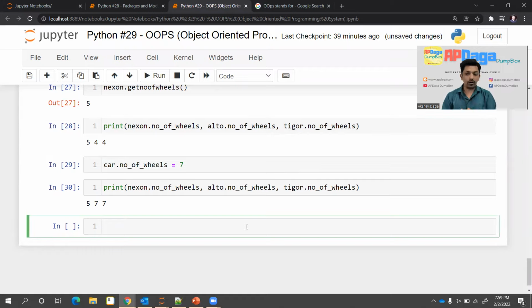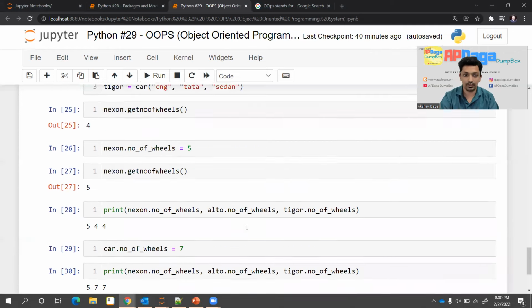So whatever default value was assigned to each and every instance for that given static variable, if you try to change that value using class dot static variable, then the default value will be changed for all the instances, excluding those where for a particular instance you changed the value manually using object dot static variable name.